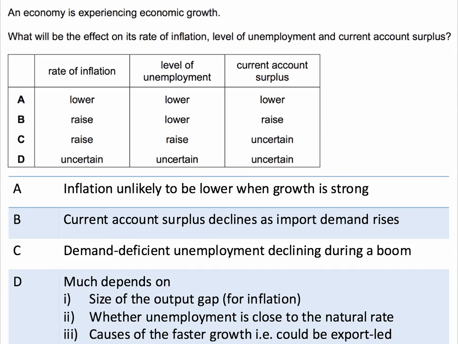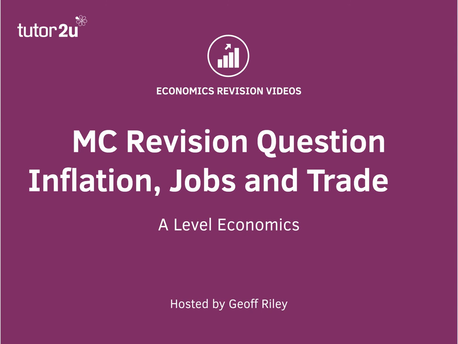And with the current account surplus, will there be an improvement or a deterioration in the current account position? Well, again, it depends on the causes of the faster growth. You can make a case for saying that the stronger growth could be due to a significant boom in exports, for example, which of course is an injection into the circular flow. So you could have faster growth and an improved trade balance at the same time. For these reasons, the correct answer is D. All three objectives are uncertain, even during a period of strong economic growth.